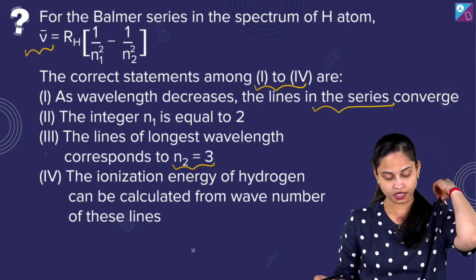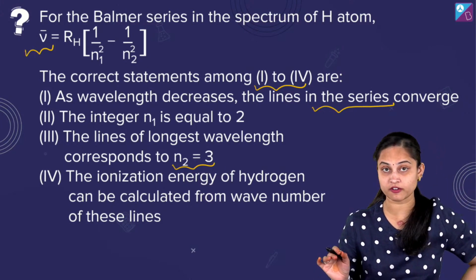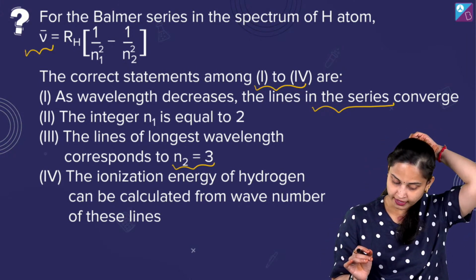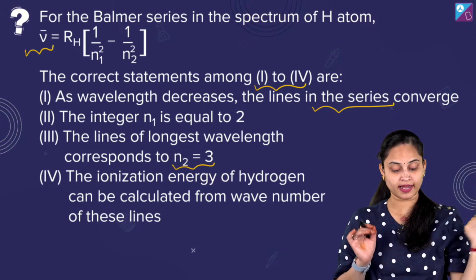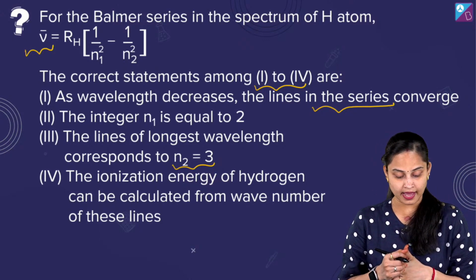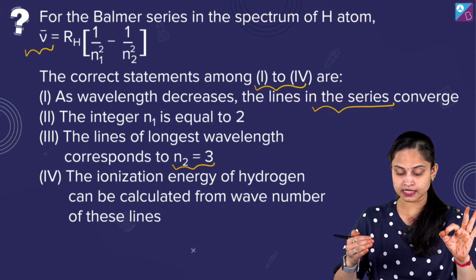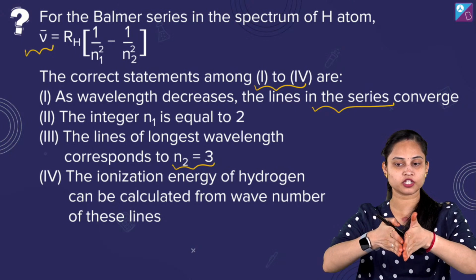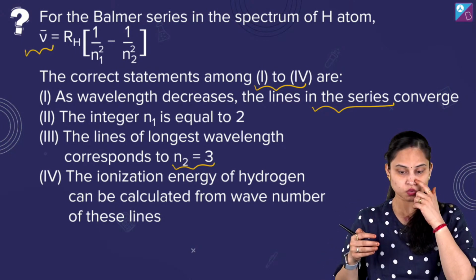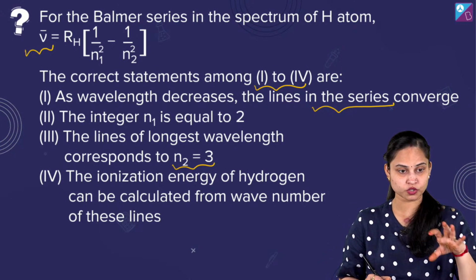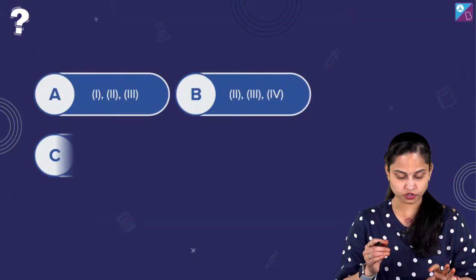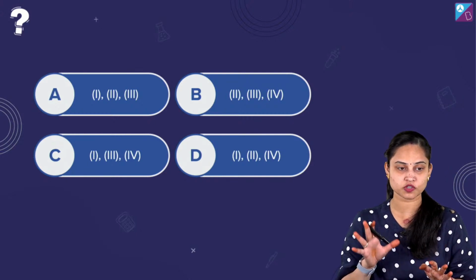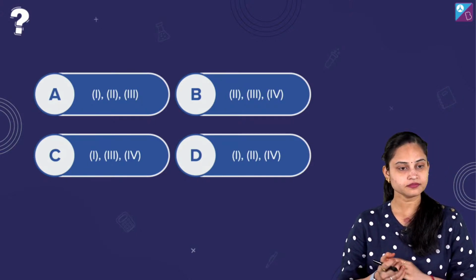Okay, the line of the longest wavelength corresponds to n2 equals 3, and we have also been given that the integer n1 is equal to 2, and as wavelength decreases, the lines in the series converge. They are going to be united. So talking about the options in front of you, A, B, C and D, which of these statements is the correct statement? Just let me know. So, come on.